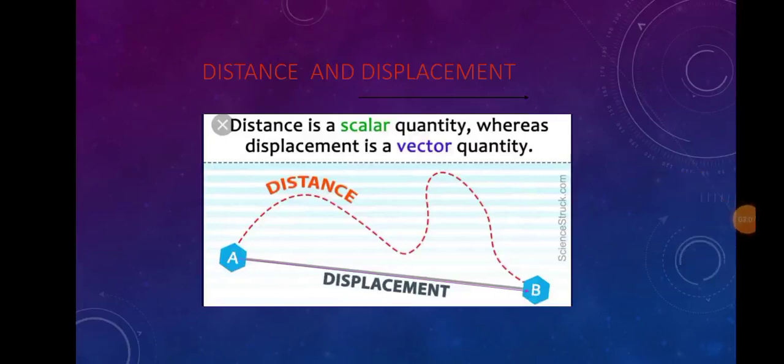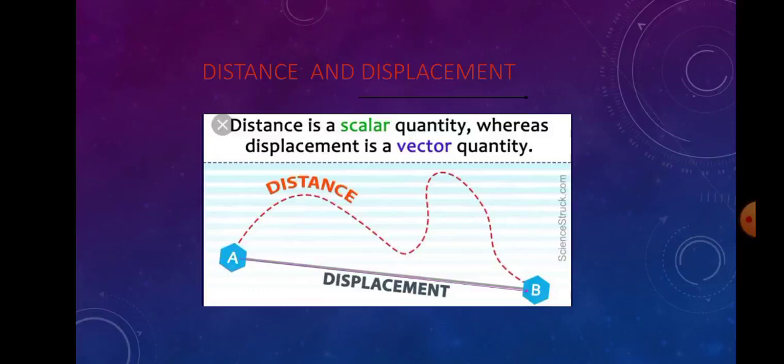So observe this picture. Here A and B. A is the initial position, B is the final position. One object travelled from A to B along the dotted line. This is the actual distance travelled by the object. So the length of the actual path is called distance.